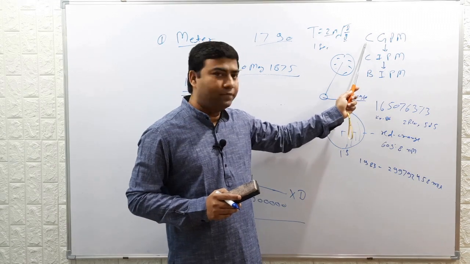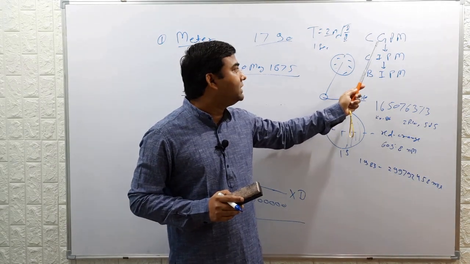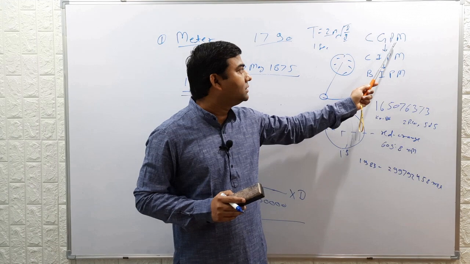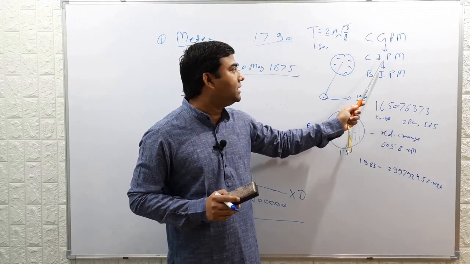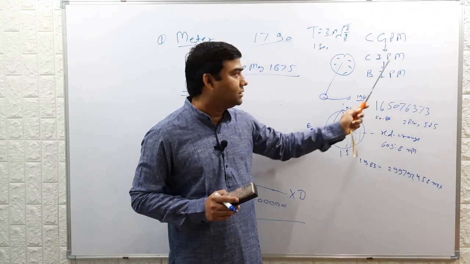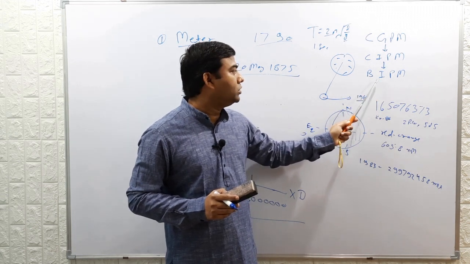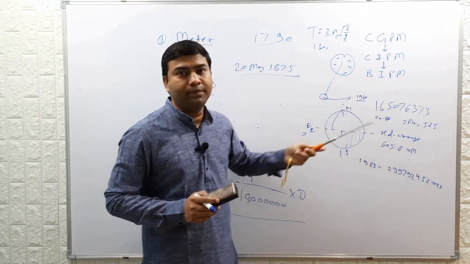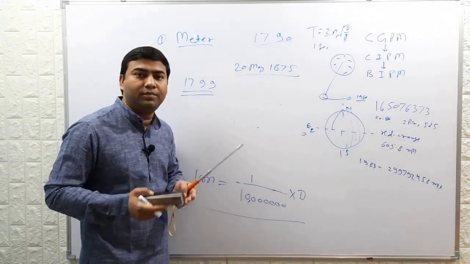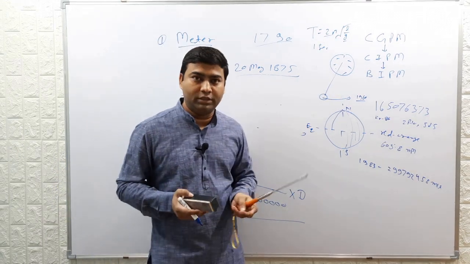CGPM is Conference General des Poids et Mesures. CIPM is Conference International des Poids et Mesures. BIPM is Bureau International des Poids et Mesures. They are all French acronyms, because the metric system was a French system of units.